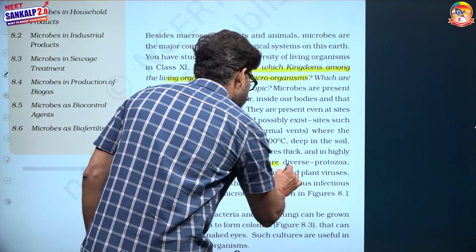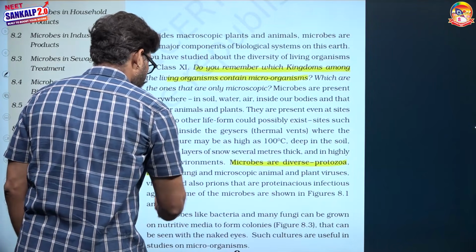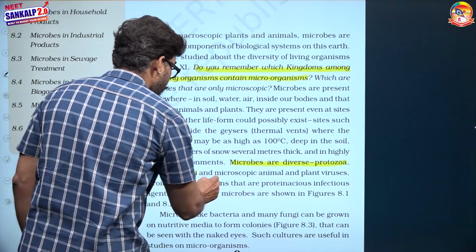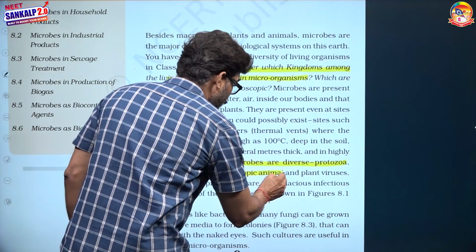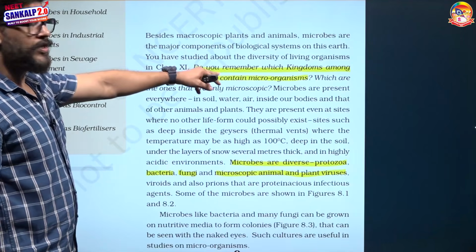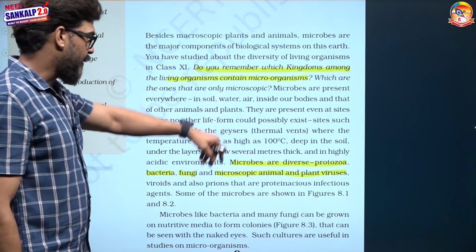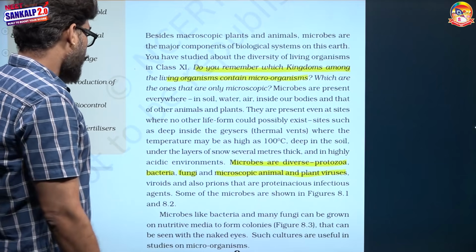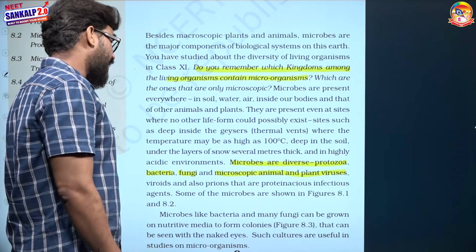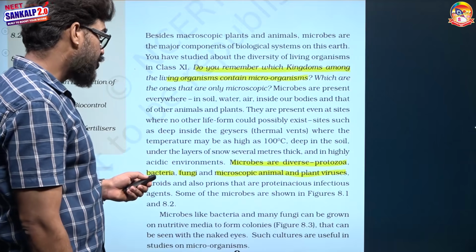Microbes are diverse: protozoans, means protista, bacteria, monera, fungi, microscopic animals and plants, and viruses. The answer: 3 kingdoms, monera, protista and fungi. Microbes like bacteria and many fungi can be grown on a nutrient medium and they form colonies.